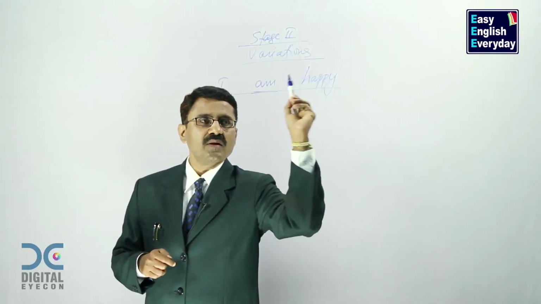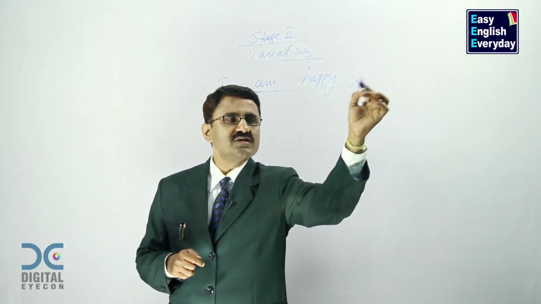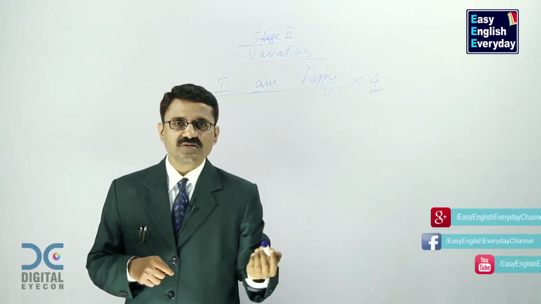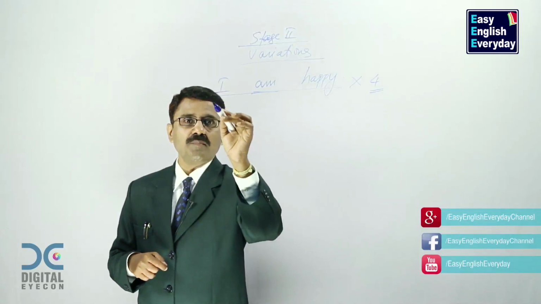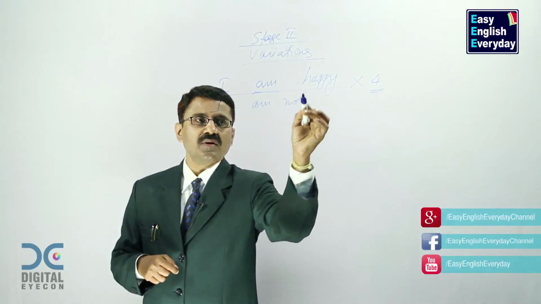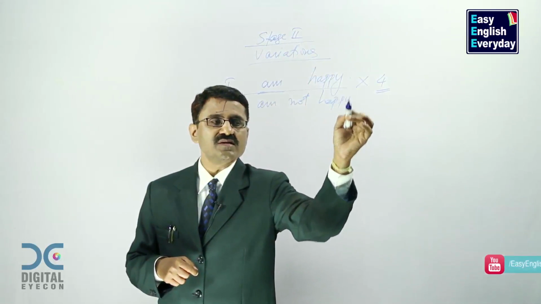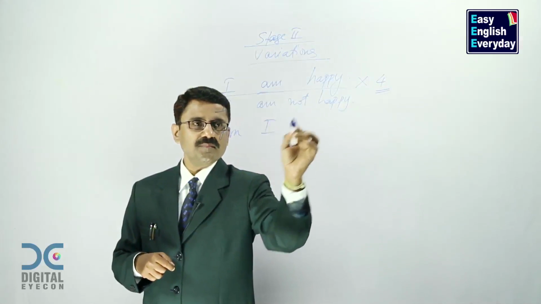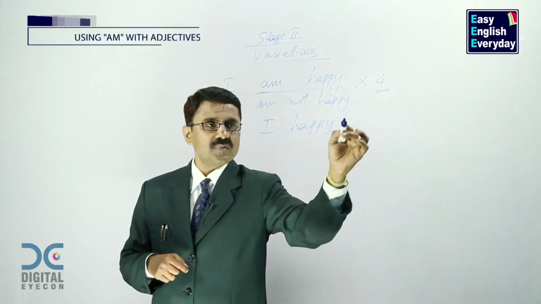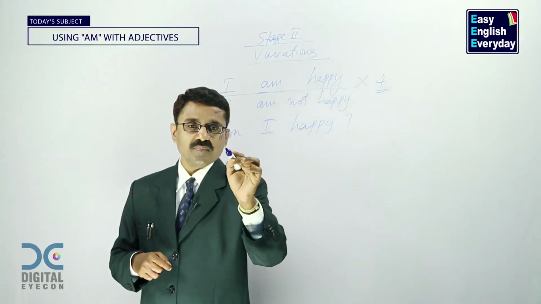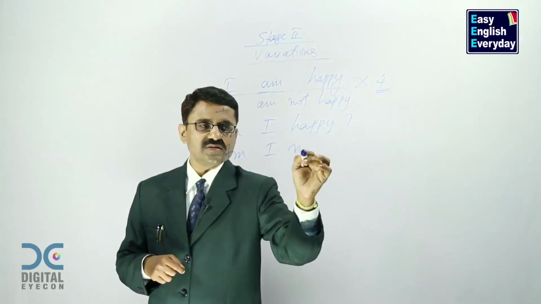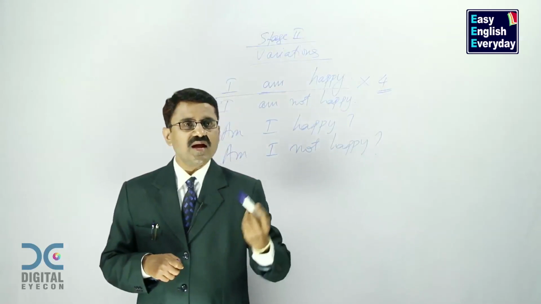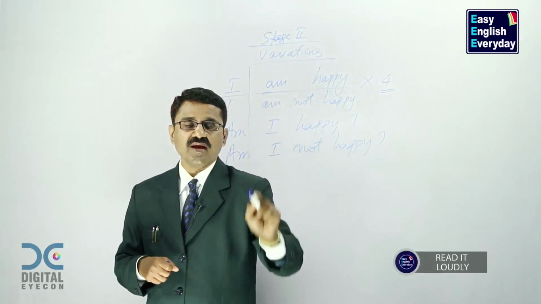I am happy. Now, you should know how to use it in 4 different ways. I am happy, it's a positive form. I am not happy, it's a negative form. When you are not happy, you are going to say this sentence. When you want to confirm, am I happy? This is positive question. Am I not happy? This is negative question. Now repeat it loudly as possible, because you have to train the tongue.